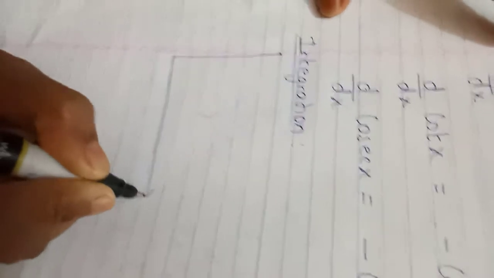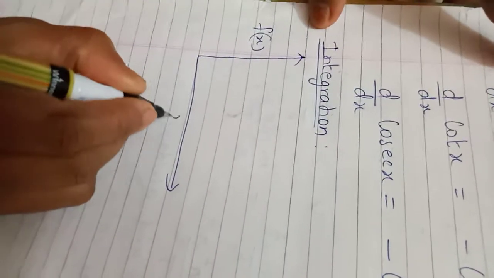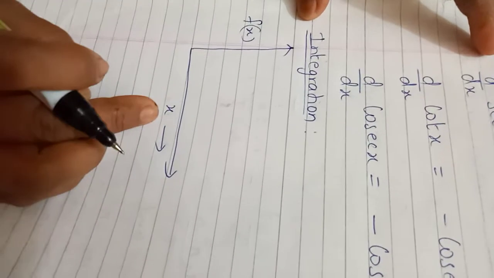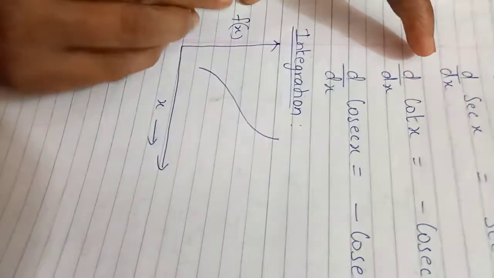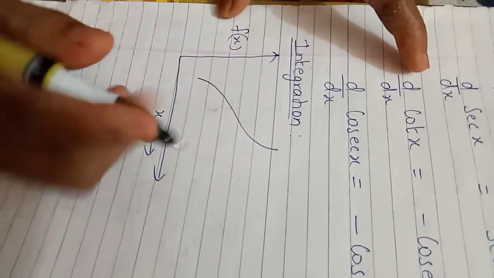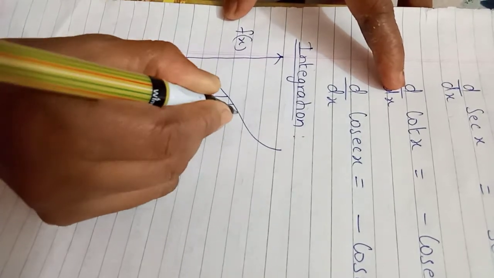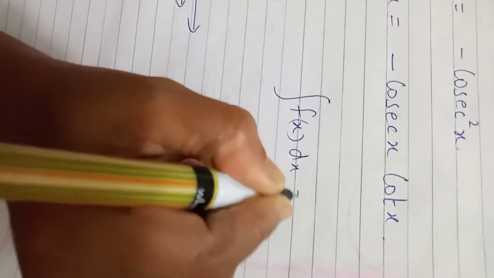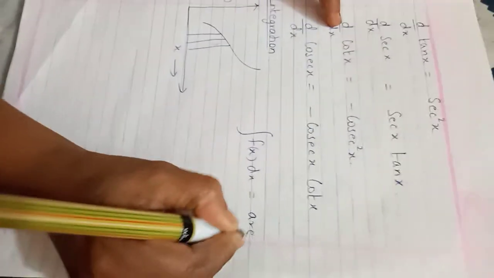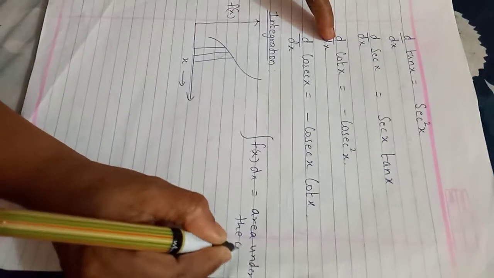When we plot a graph of a function of x, meaning a factor which depends on x, students, as x changes, f(x) also changes, and we get a curve-like structure. Then this symbol is used: integration of f(x) dx is equal to the area under the curve.